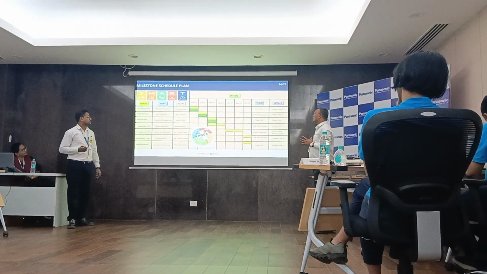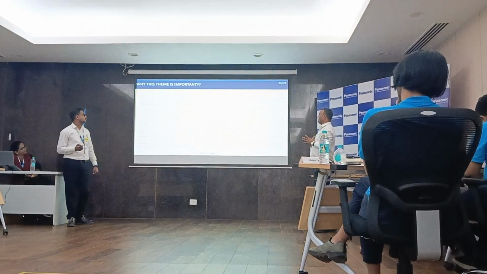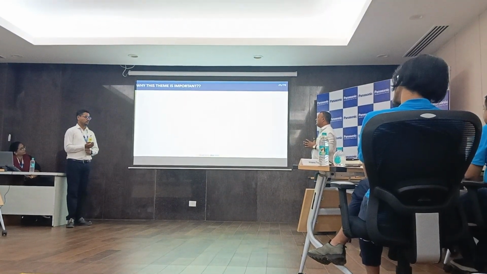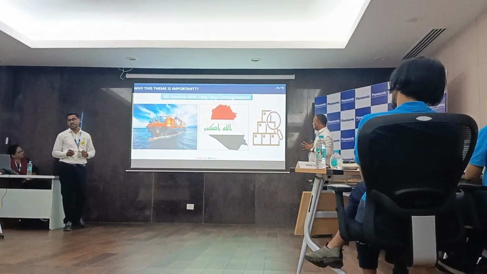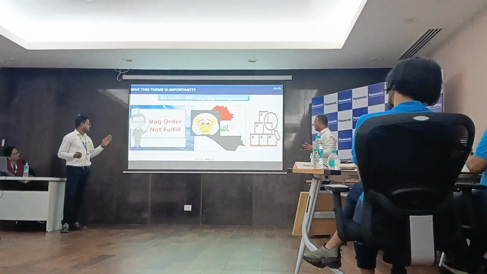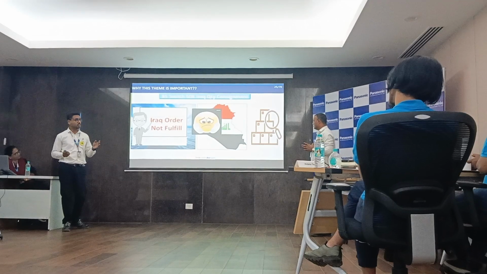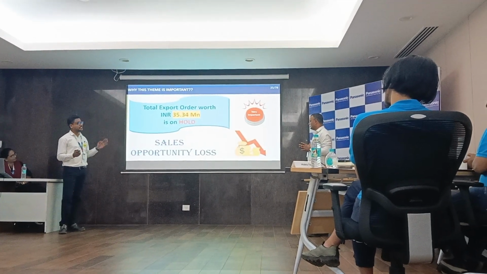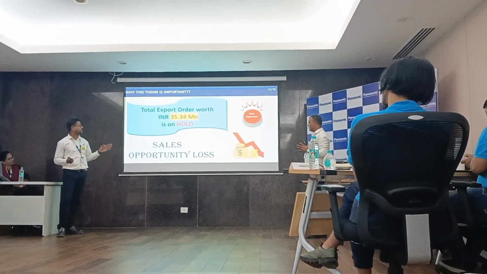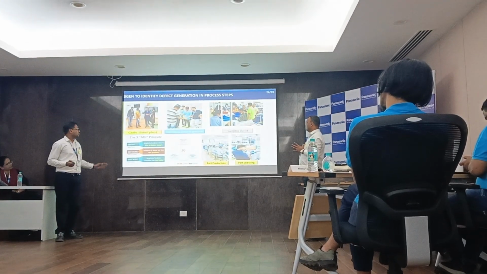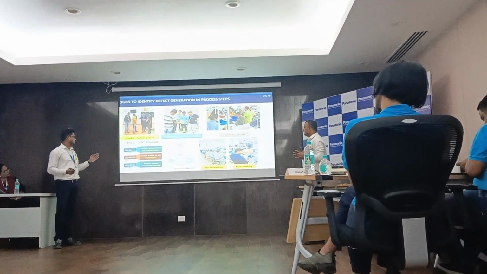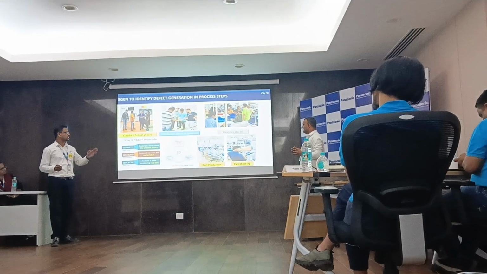This is our smart activity plan based on the PDCA cycle. Sir, why is this theme important? Because of the PS 50K error quantity consignment. If we do not work on this, then our error quantity order will not be fulfilled, and it is a big sales opportunity loss of 33.54 million INR. So that's why this is very important to us. To analyze the actual facts, we use the 3J concept: Gemba, Genbutsu and Genjitsu.